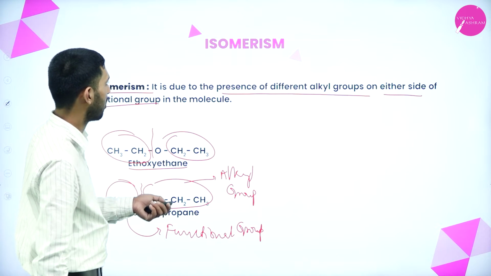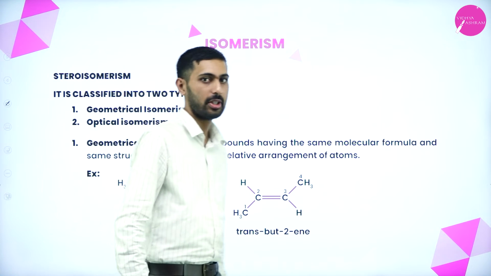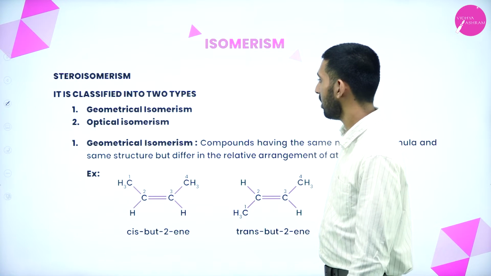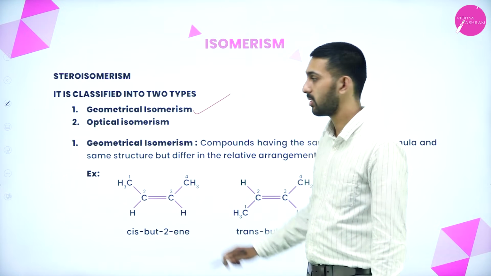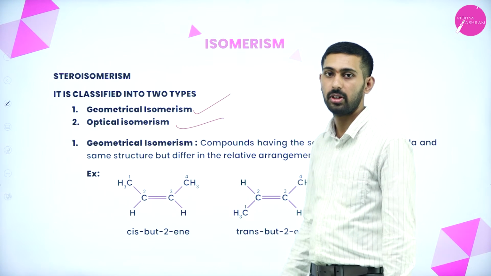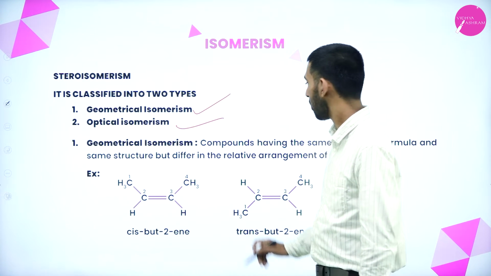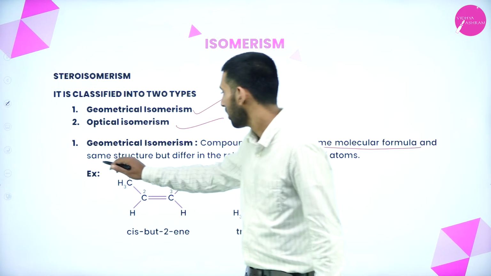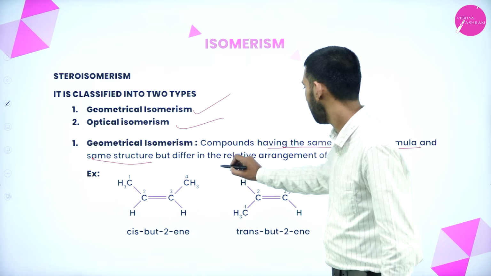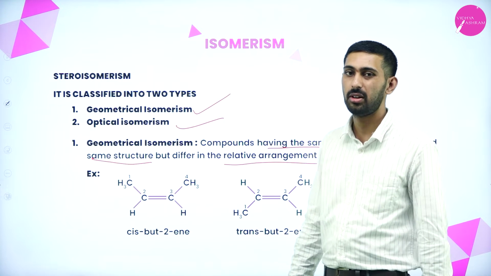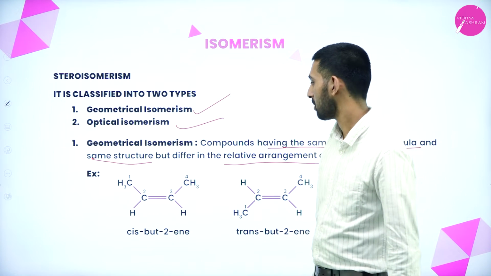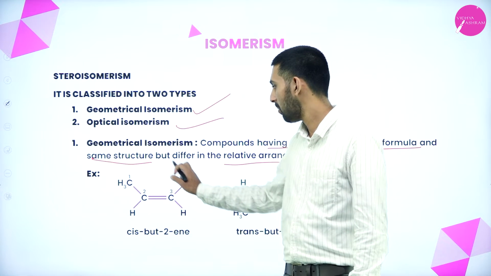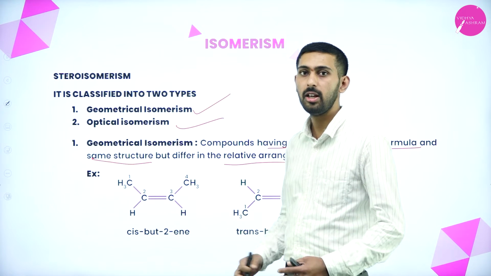Now let us go to the next concept, stereoisomerism. First is geometrical isomerism, second is optical isomerism. What do you mean by stereoisomerism? Compounds having the same molecular formula and the same structural formula, but differing in the arrangement of atoms. Here you see the same molecular formula but a different arrangement.